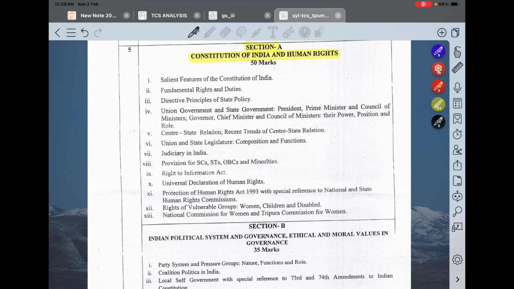Up to the first seven items: judiciary in India, salient features of the Constitution of India, fundamental rights, fundamental duties, DPSPs, union government, state government, President, PM, COM, Governor, CM, center-state relations, union and state legislature, composition, including judiciary, everything you will get in one book, that is M. Lakshmikant.